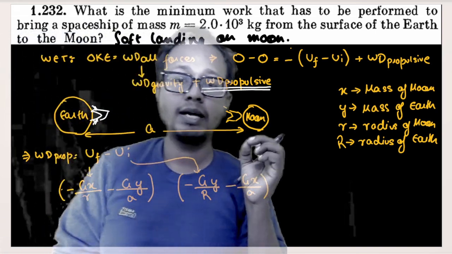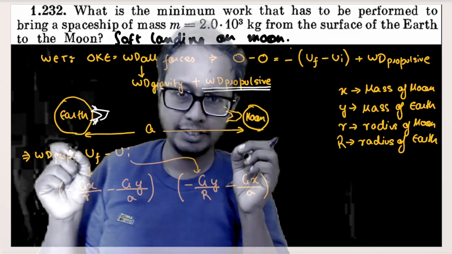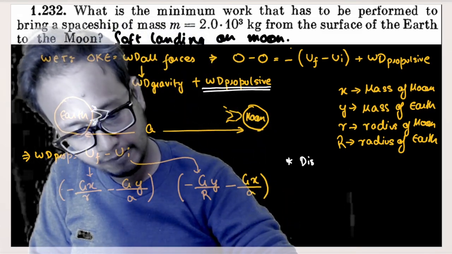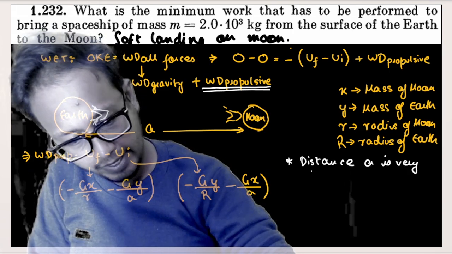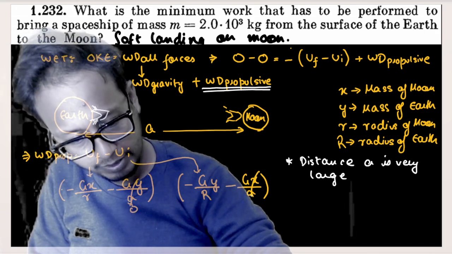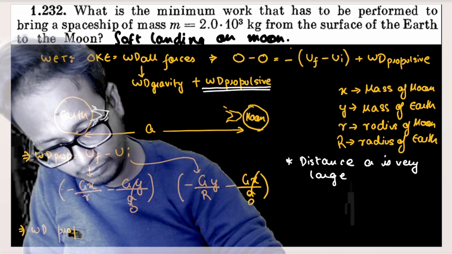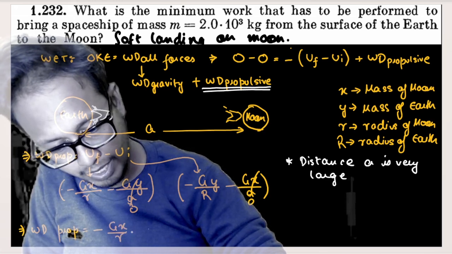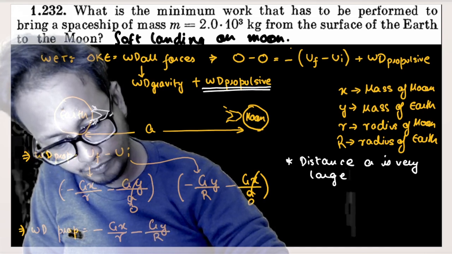One more assumption in this question out here is that distance a is very large. So out here we make these terms to be 0. So work done by propulsion is nothing but minus gx by r minus gy by capital R.